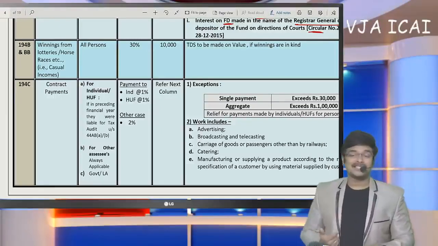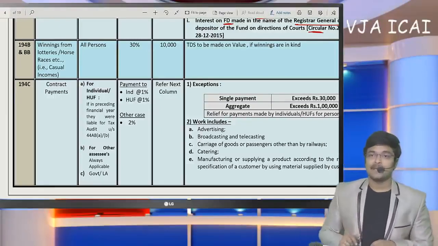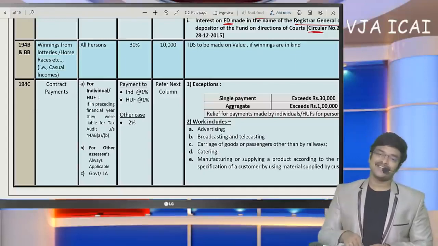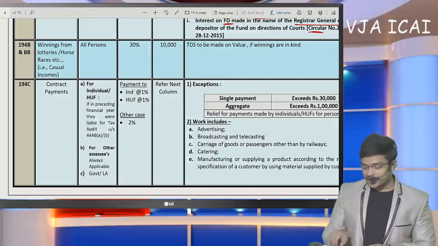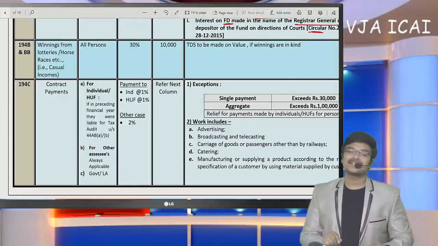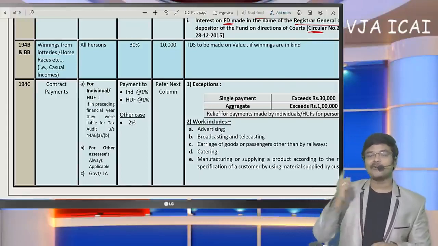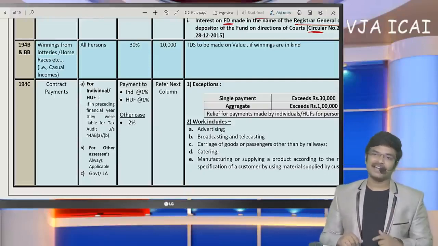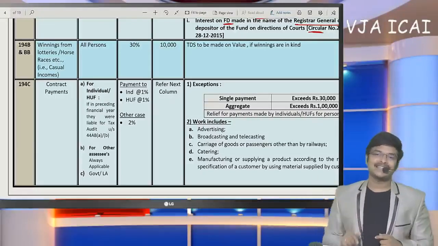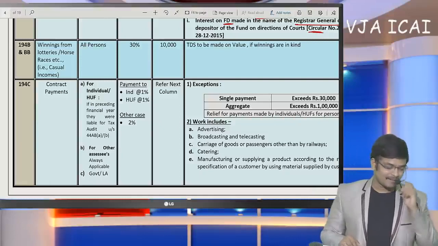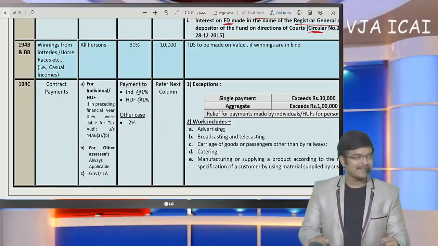The thing to be noticed here is they will deduct only 30%. But at the time of filing our return of income, we need to pay health and education cess at the rate of 4%. 30 into 4% means around 1.2% needs to be paid by us at the time of filing return of income. They do not deduct health and education cess. They only deduct 30% TDS. We have to pay health and education cess at the time of filing our return of income. So I think by this, 194B and BB were completed.